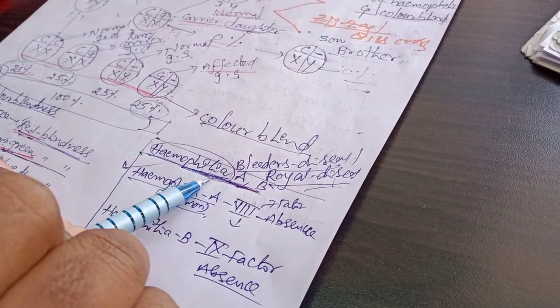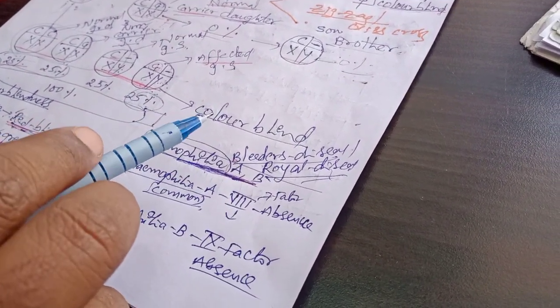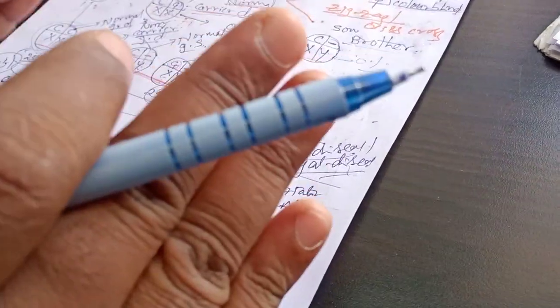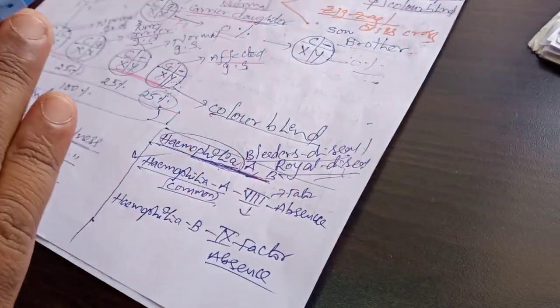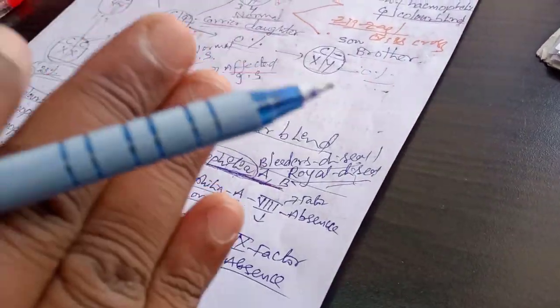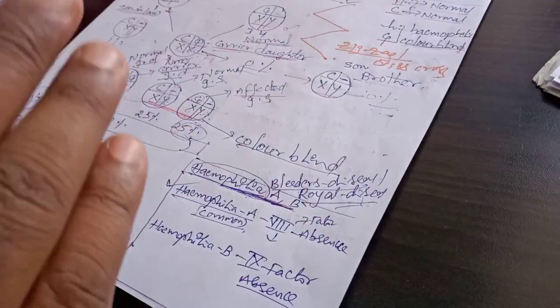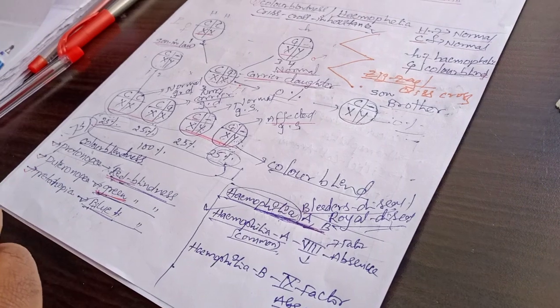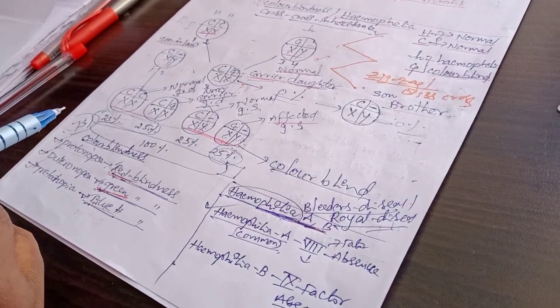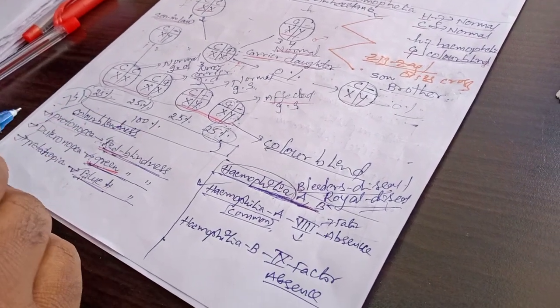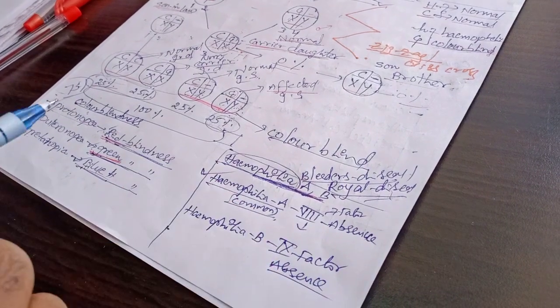In hemophilia patients, the blood clotting is delayed. That means blood will clot, but not like a normal person; it will be delayed. It will take nearly 24 hours to 48 hours, a minimum of 1 day to 2 days for the clotting of the blood. So this we can call hemophilia.